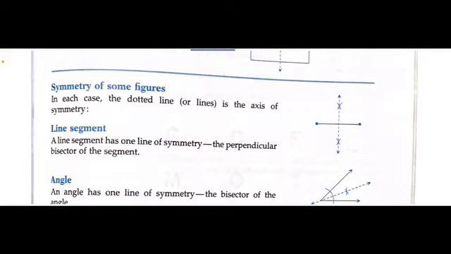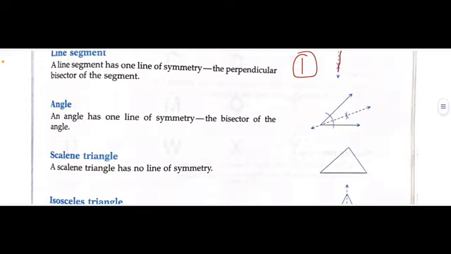Fine. A line segment. कोई भी एक line है. If you divide it into two equal parts, here this part and this part, both the parts are equal. So it is symmetrical. Fine. And in case of line segment, there is only one line of symmetry. एक ही line of symmetry होती है in case of line segment. If we talk about the angle, this is the angle. We can divide it into two equal parts. उसको bisect करके हम कर सकते हैं. So ये जो bisecting line है, this is the line of symmetry for it.